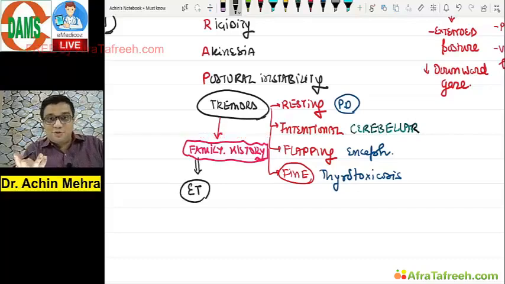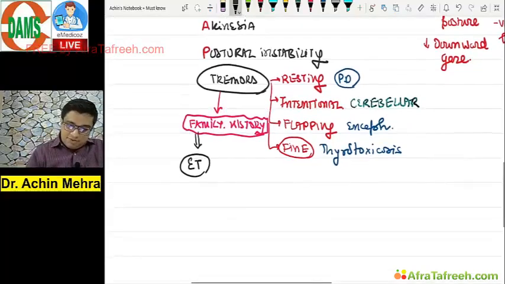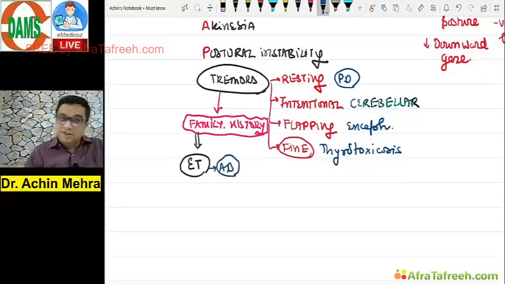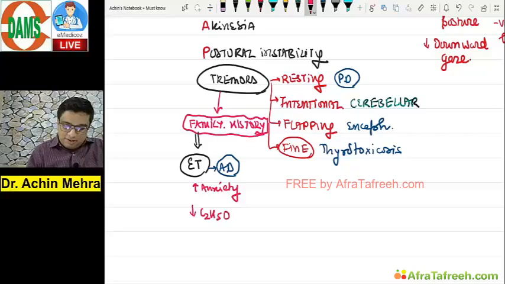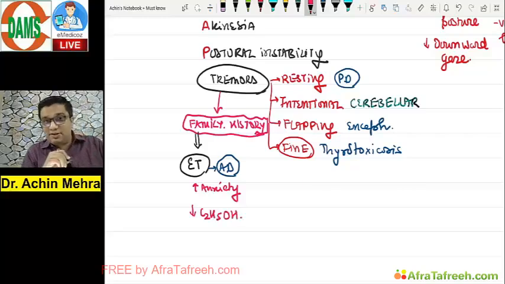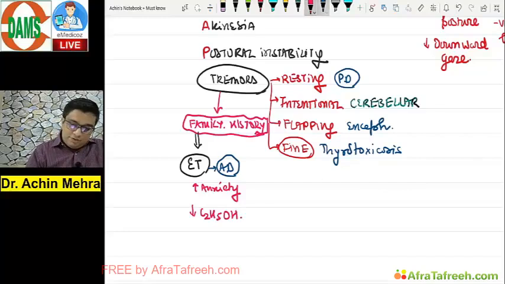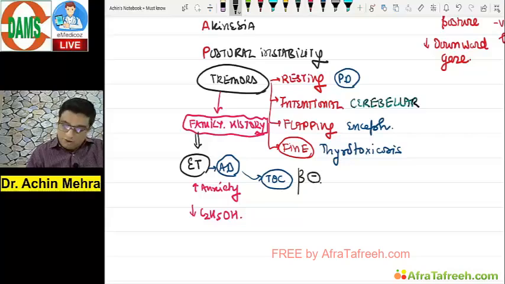Essential tremor, must know. Essential tremor comes with what kind of problem? Autosomal dominant inheritance in the family tree. It increases with what? A very popular topic, anxiety. It decreases by taking what? Alcohol, right? And of course, the treatment of choice for essential tremor has to be the beta blocker.